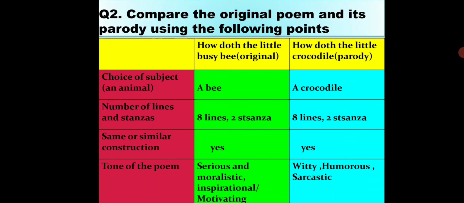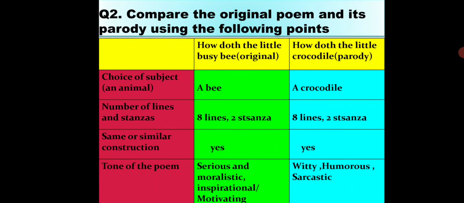Now we will move on to the next question. The question is, compare the original poem and its parody using the following points. So here the first one is the original poem and the second one is nothing but the parody. So what exactly a parody is, we have seen just now. Here it is given, choice of the subject. So two animals, or we can say two creatures, are seen in this poem. First one is bee and the second one is crocodile.